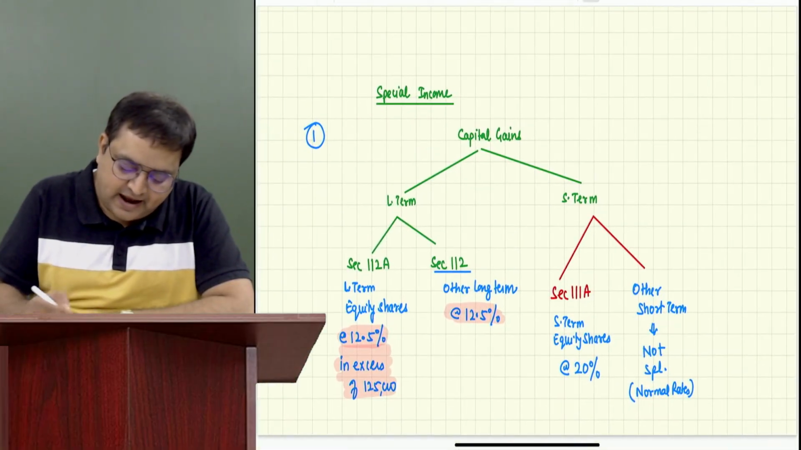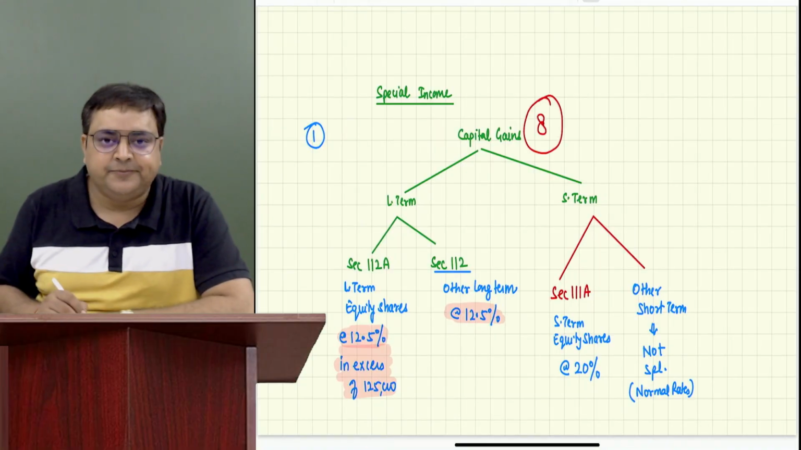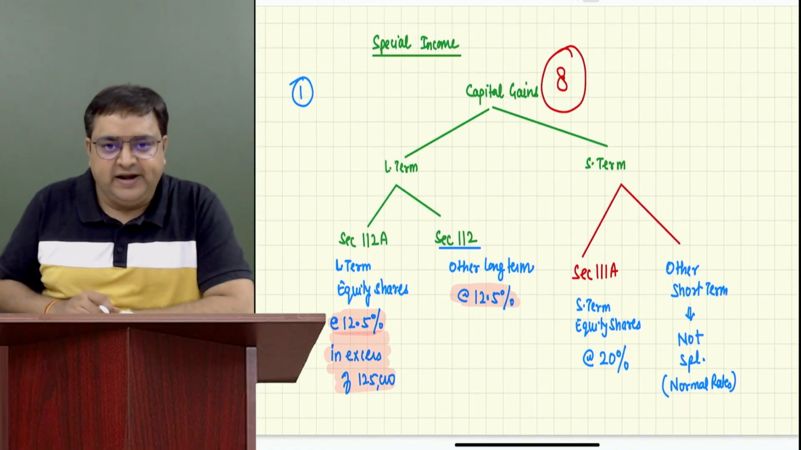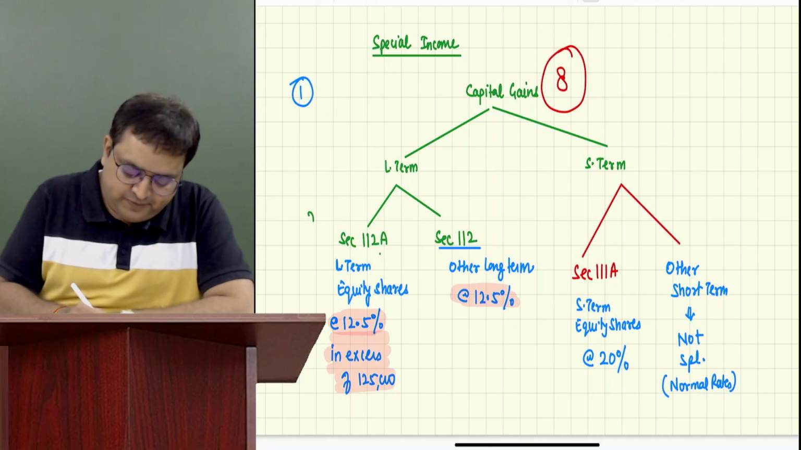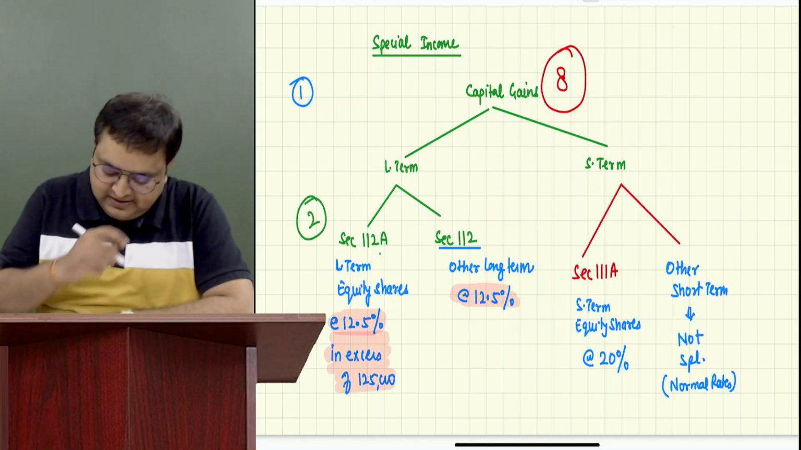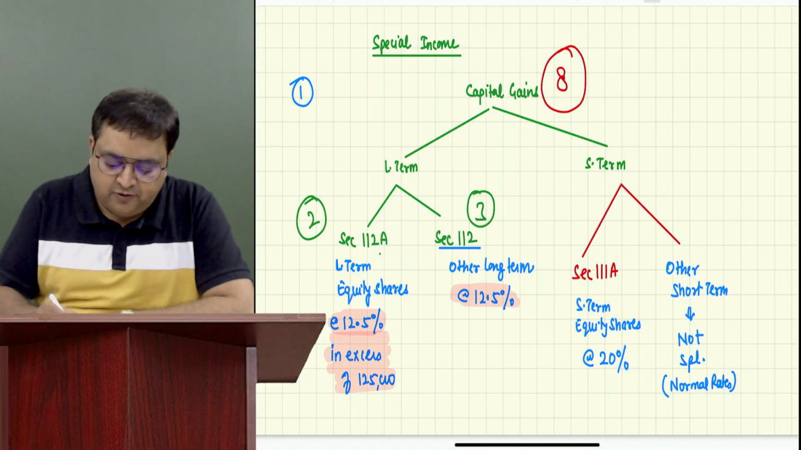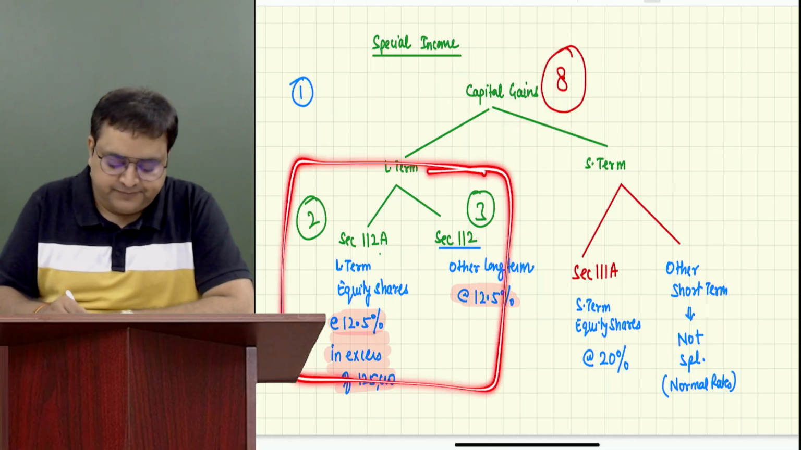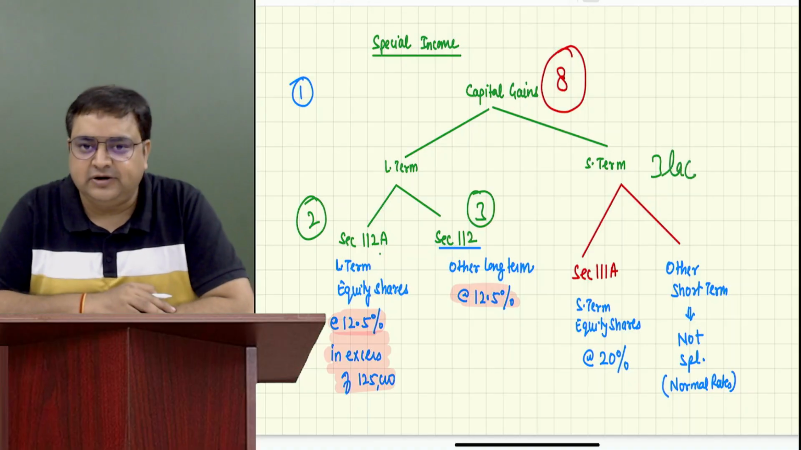So she has capital gain of 8 lakh. Don't write it over here. She has capital gain of 8 lakh, and we have been given the information that out of 8 lakh, she has 112A rupees 2 lakh. 112 she has 3 lakh. So we understood that out of capital gain of 8, her long term is 5. It means her short term is 3.